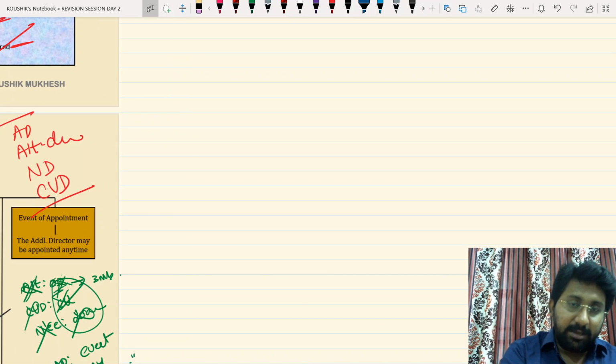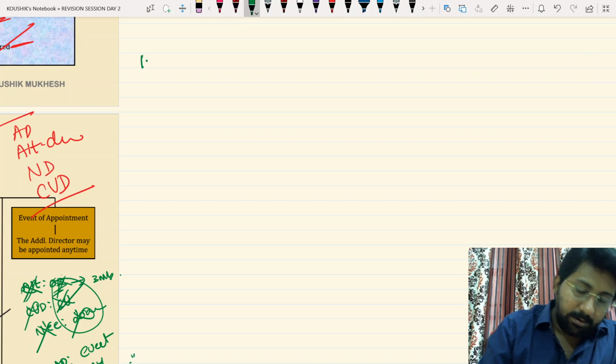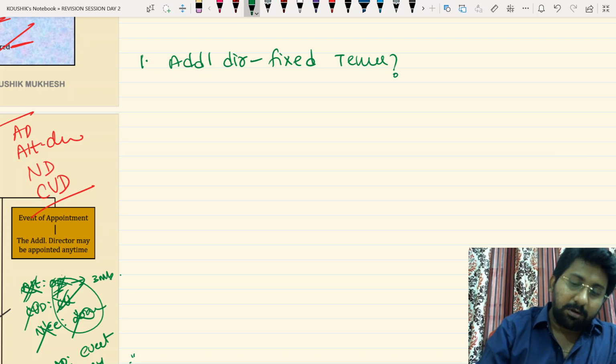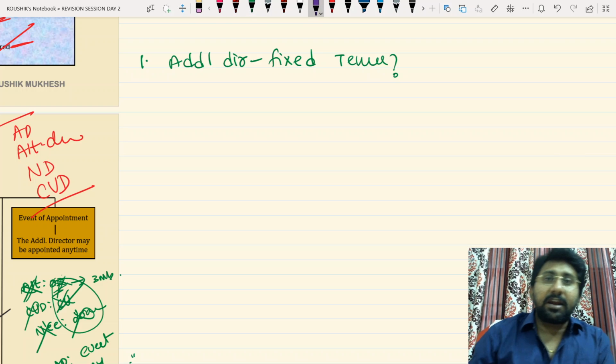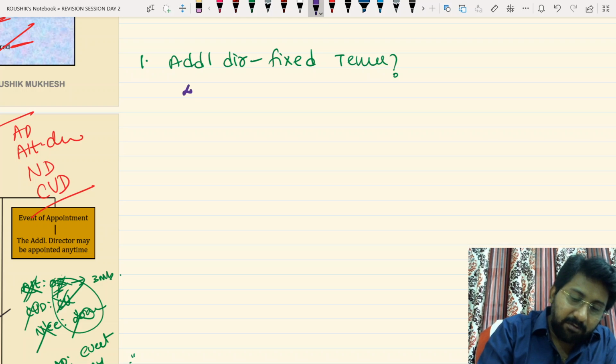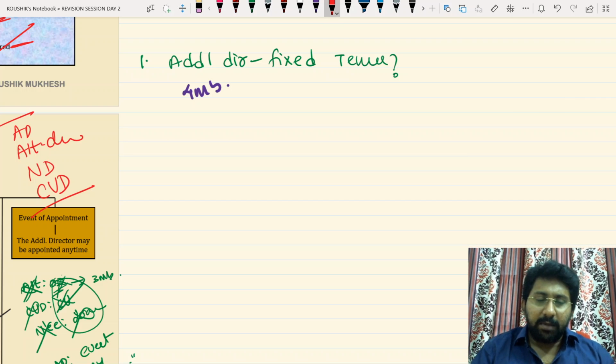Okay, see here. Point number 1. Can we appoint an additional director for a fixed tenure? That means, can an additional director be appointed at any time or not? Can we appoint an additional director for a 4 months period? Possible or not? Can we appoint at any time or not? Yes, we can appoint at any time. So can I appoint an additional director for 4 months from today? Yes or no?